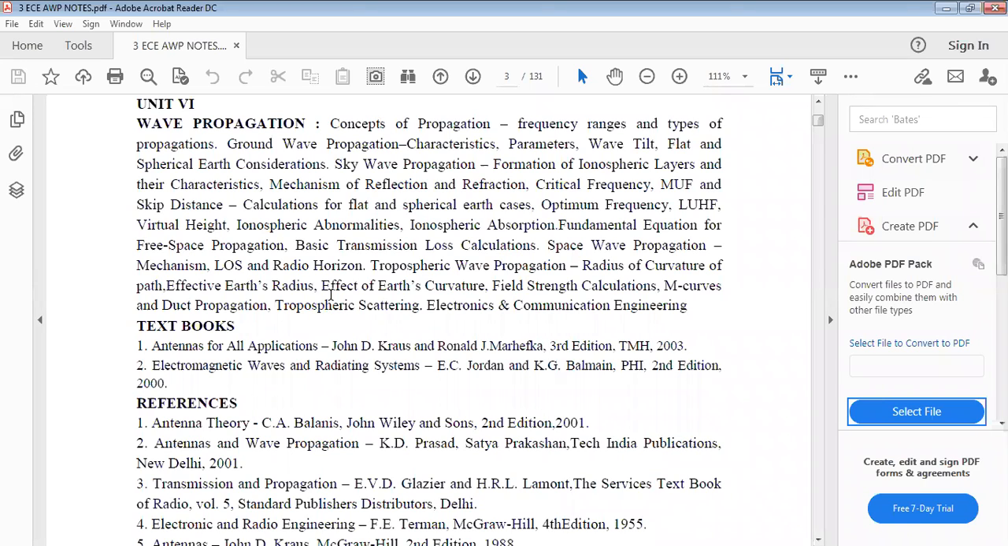The medium which exists between transmitter and receiver is organized into three parts: ground wave propagation, skywave propagation, and space wave propagation. Three propagation techniques are there. By using these three propagation techniques, we find the resultant electric field strength using ground wave propagation, skywave propagation, and space wave propagation.